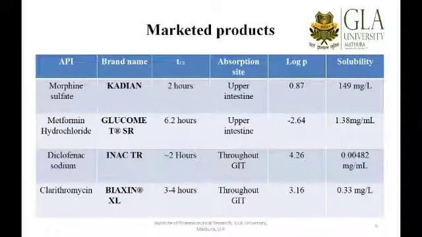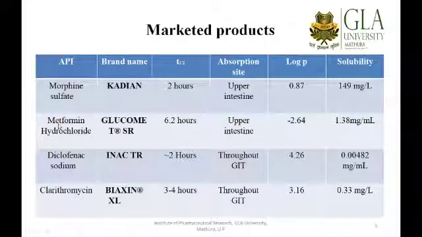You can see the T half is around 2 hours, so it is the best choice, and its absorption site is the upper intestine. Though it is site specific, we can develop a formulation for this particular candidate, and you can see solubility is not an issue with this candidate, as well as it is in the hydrophilic category. So that is why we can develop a sustained release formulation for this candidate.